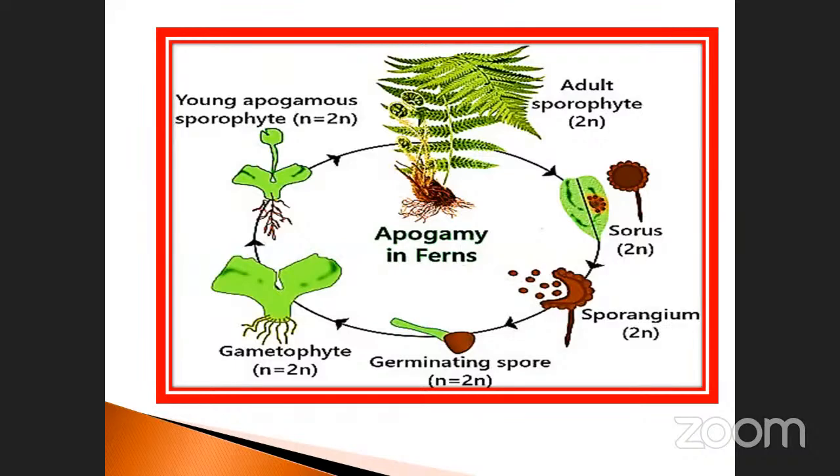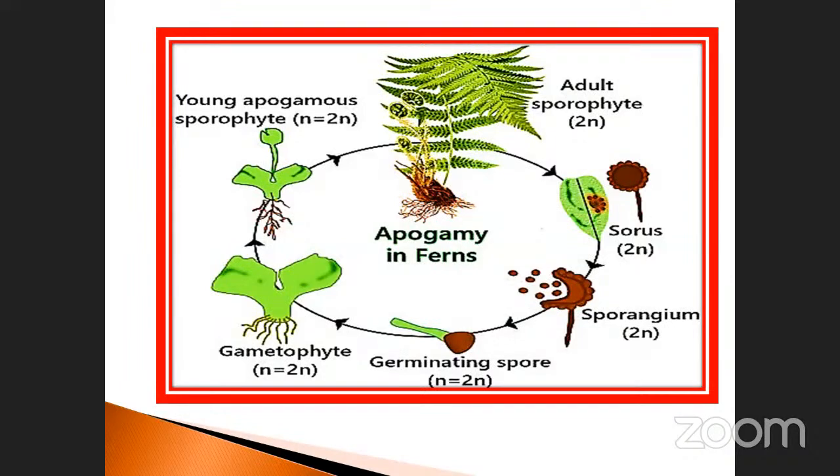So this is the apogamy in fern. I just took the slide here. See here, the adult sporophyte. The leaves contain spores, this is called a sorus. Sori are also diploid in nature. It produces sporangia and also the spores. The spore undergoes germination, as a result forming the gametophyte. This means sporophyte produces a gametophyte. The gametophyte again produces the sporophyte. This is the cycle.